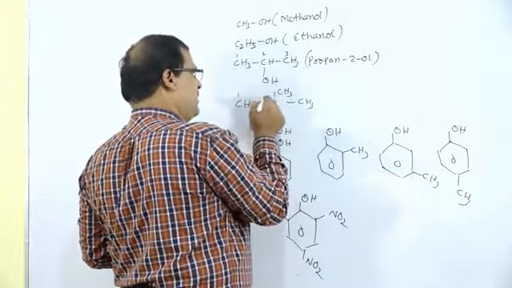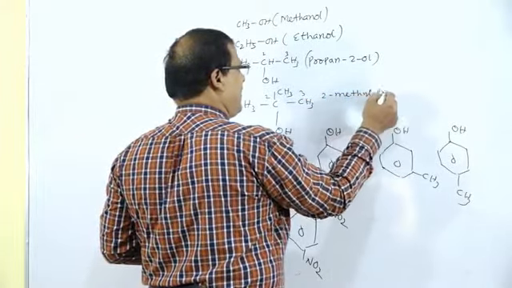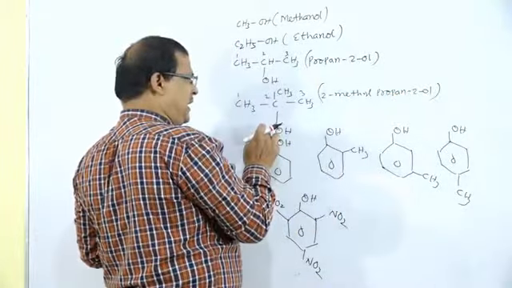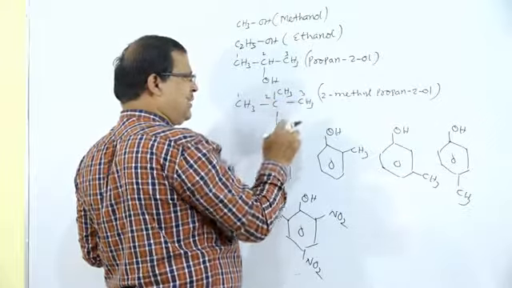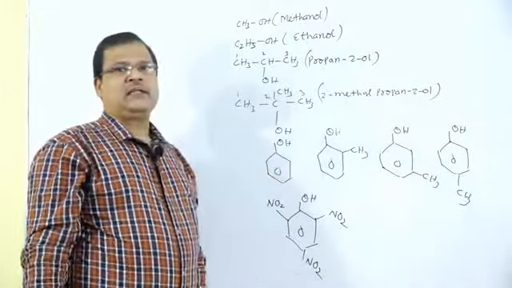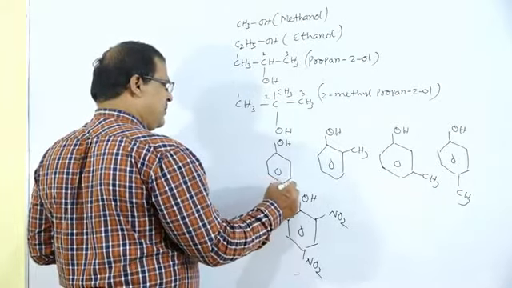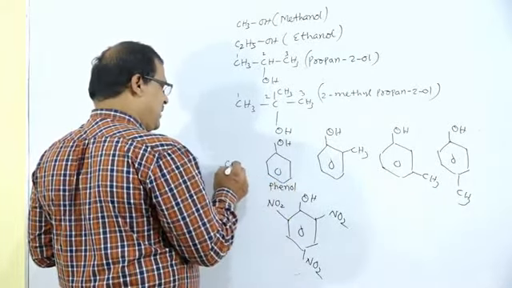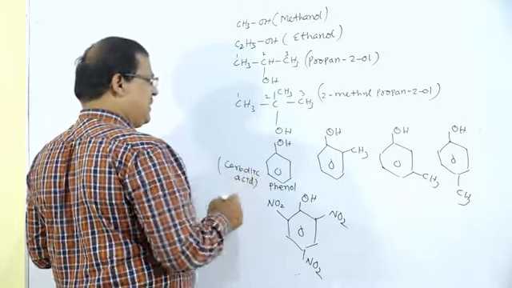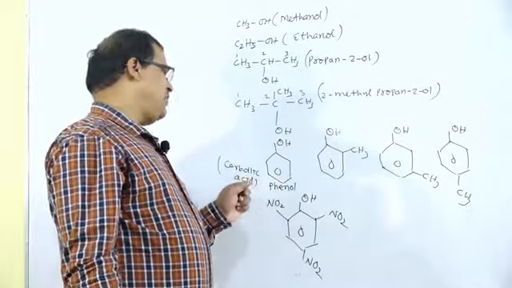Next compound, 2-methylpropan-2-ol. That is 2-methylpropan-2-ol. And if we take this formula, OH on benzene, that is phenol. Phenol is known as carbolic acid. Benzene that contains one OH group is phenol, otherwise known as carbolic acid.